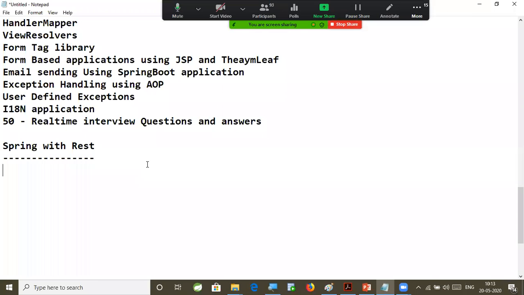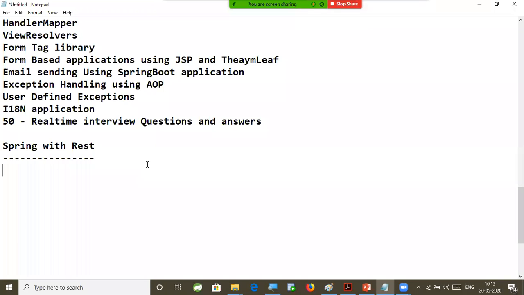You need not attend any RESTful services batch, because from 0 to hero level, complete RESTful services we are going to learn here. So even if you don't know anything about REST, still you are eligible to attend this microservices class. The reason: complete RESTful services I am going to cover as part of this batch. This is the one which is going to take more time for us. Spring with REST, because complete REST API.